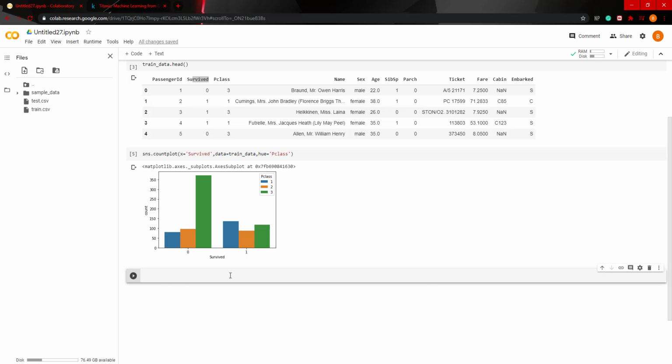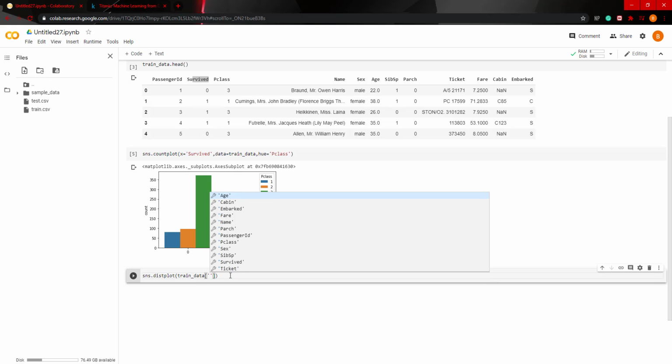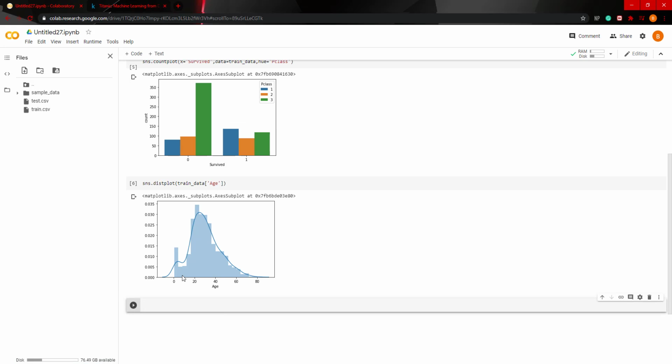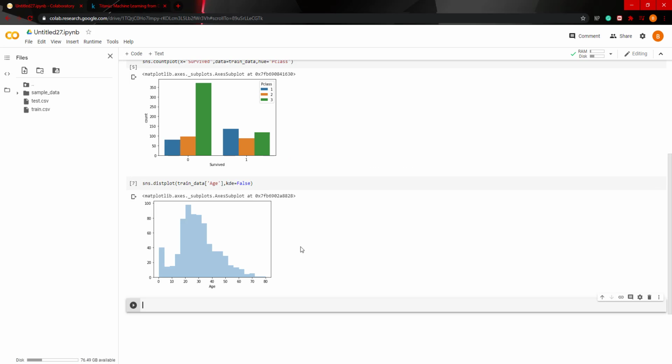Next, we can see a histogram. So we could put sns.distplot, and then you can put train_data, and we can pass, for example, age, just to see the age distribution. And we can see that in this data, the majority of ages on the ship were from probably 20 years old to about 40 years old. To take this blue line out, you can put kde=False, just to get a histogram.